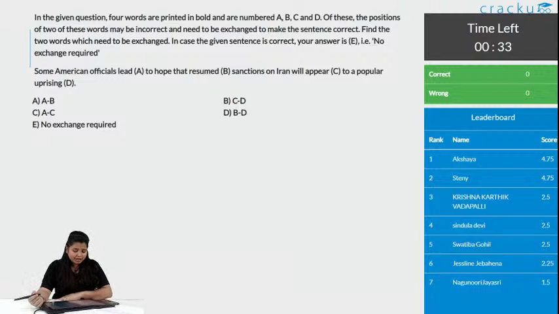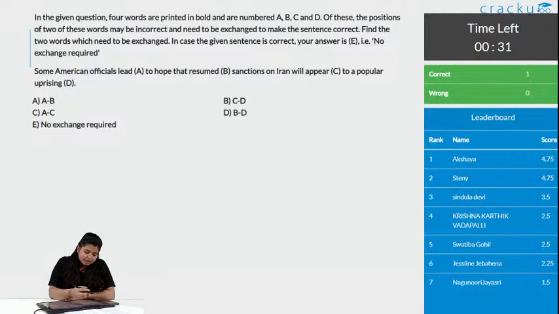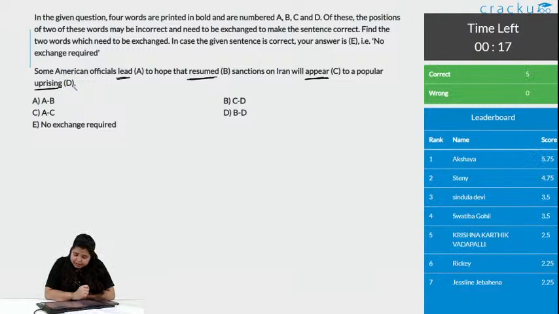Thirty seconds remaining. This is the word given in bold. Okay, 3 people got this correct, 5 people got this correct.